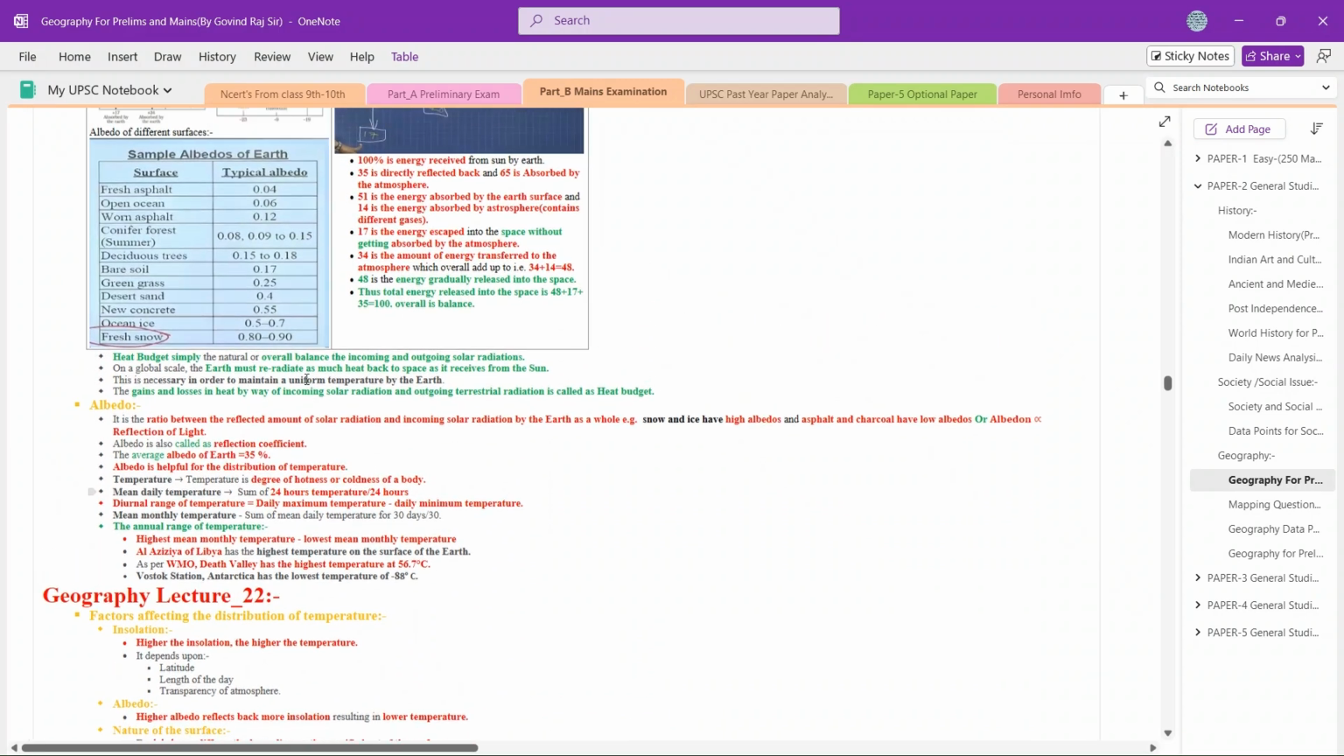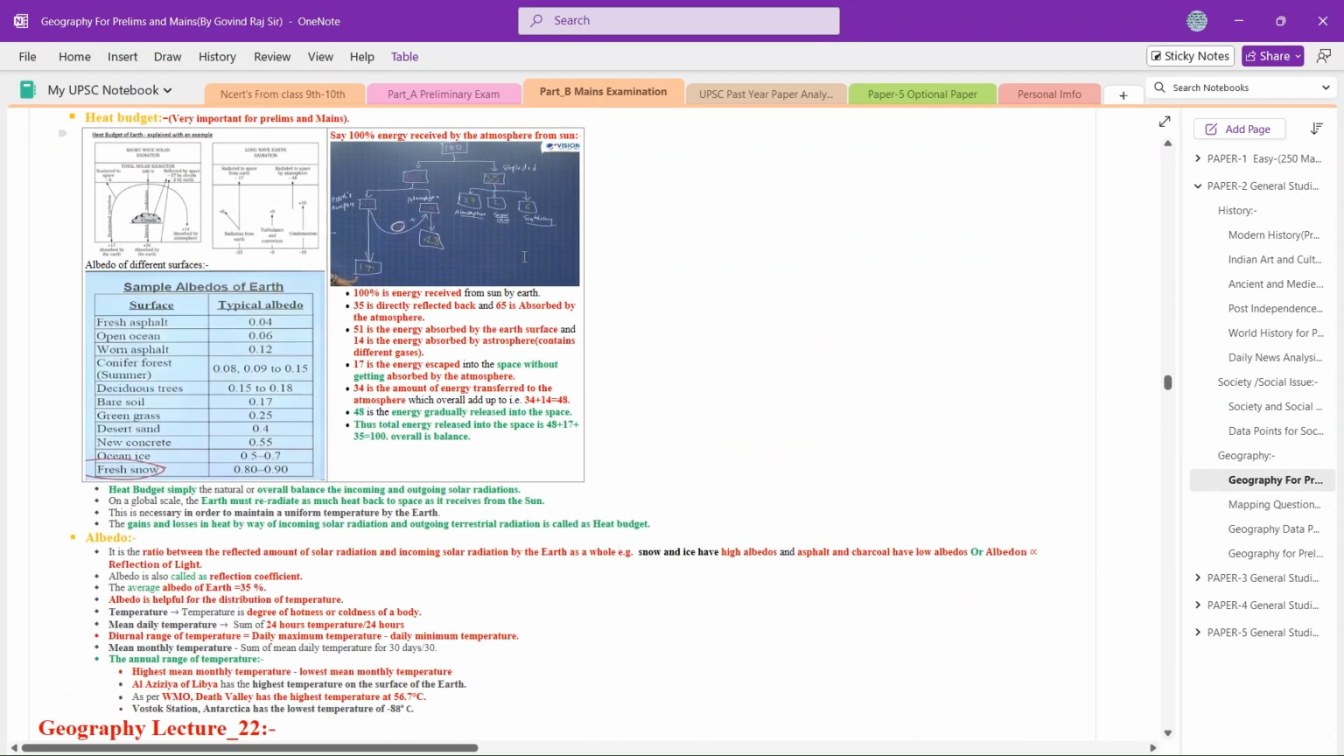Okay, thank you. Please correct me about this heat budget because I am wrong conceptually here. I will try to get through it back, but